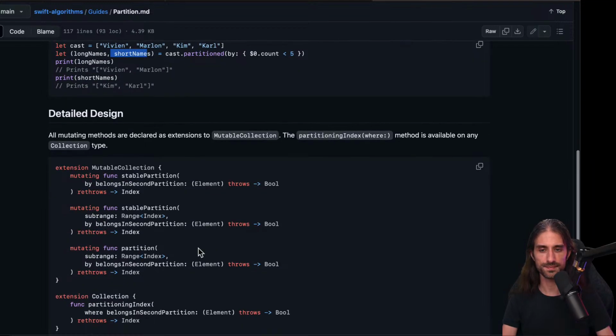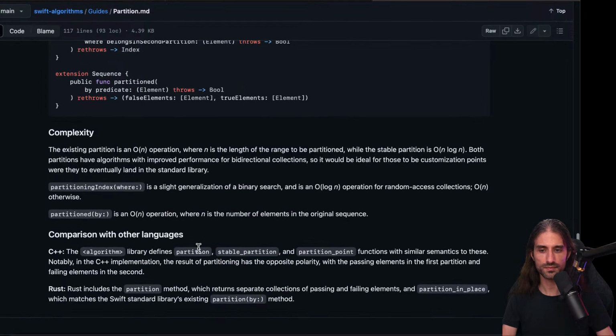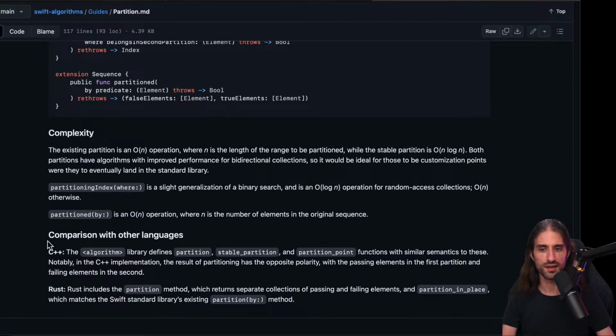So that makes sense. And then in other languages, in C++, you have something similar. And they say, notably, in the C++ implementation, the result of partitioning has the opposite polarity, with the passing elements in the first partition and failing elements in the second one. So I guess this is more about a convention, and there is no clear advantage of having one versus the other. Or there might actually be advantages.